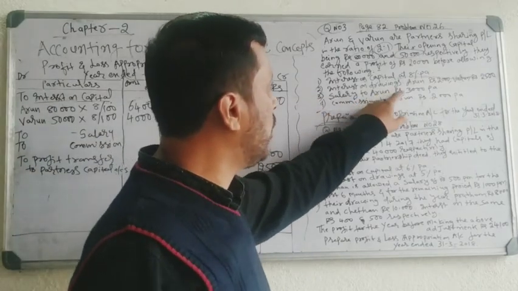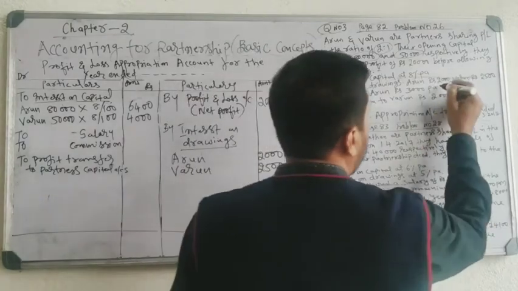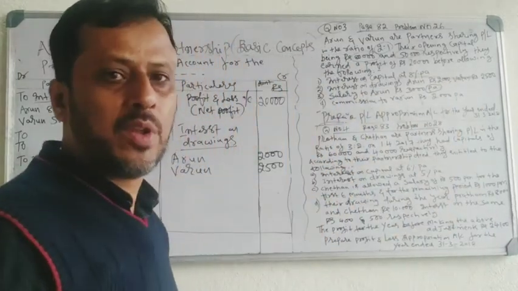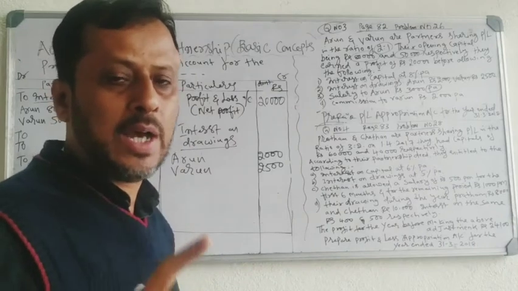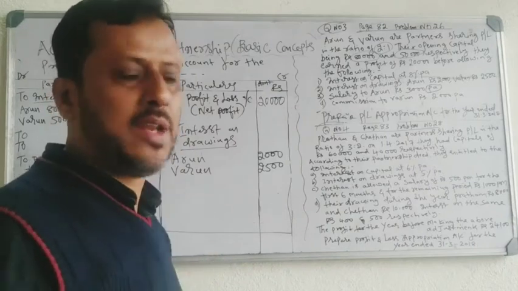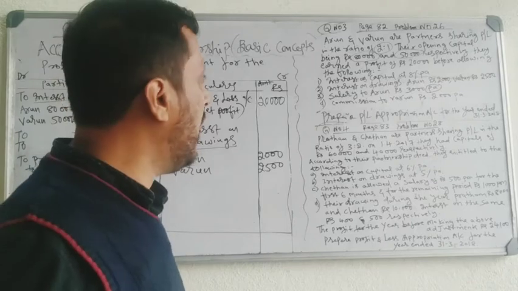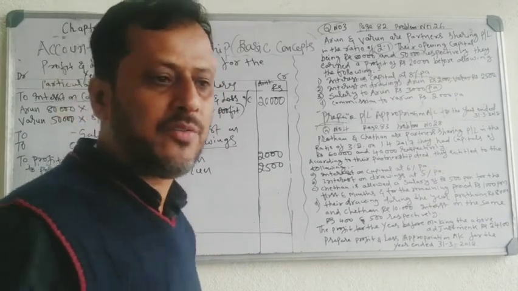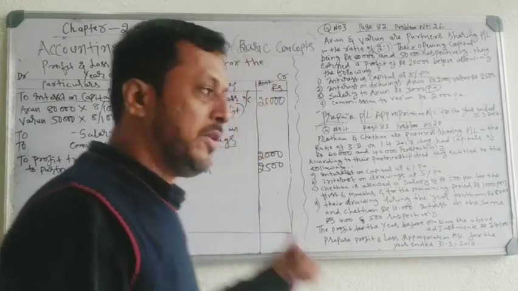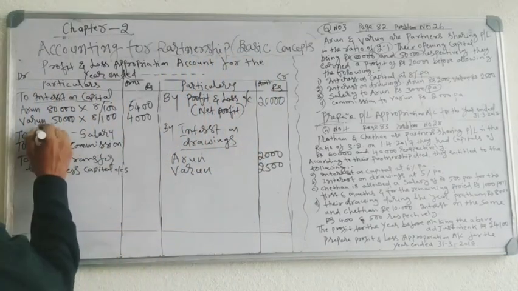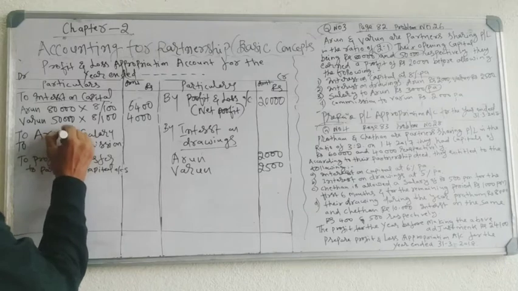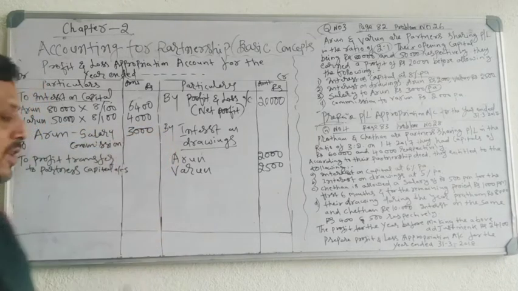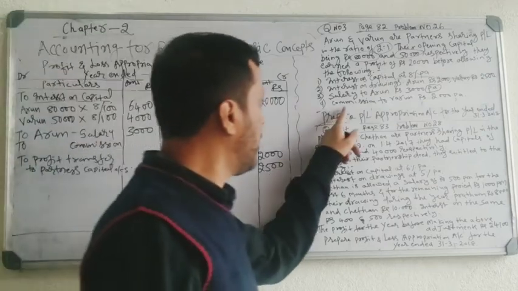Third entry. Salary to Arun rupees 3000 PA. PA means per annum, 1 year salary. 1 year salary of Arun is 3000 rupees. Salary is paid by partnership firm to partner. It is an expense recorded on the debit side. To Arun salary 3000 directly. 3000, 1 year salary.